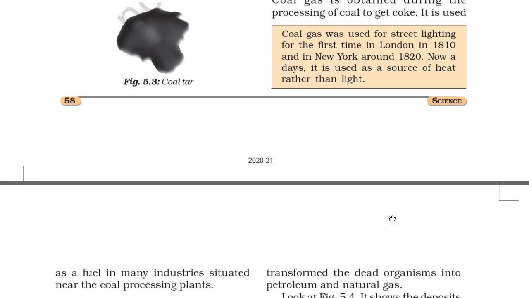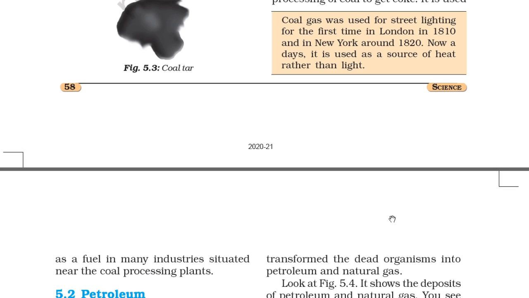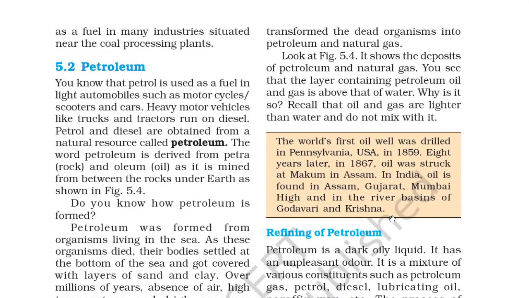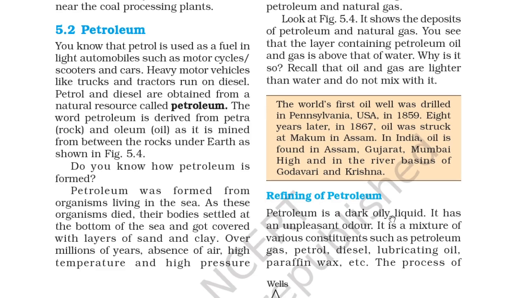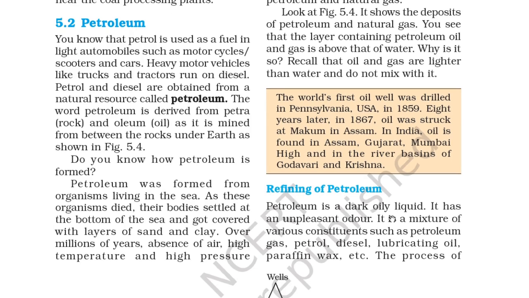Coal gas was used for street lighting for the first time in London in 1810 and in New York around 1820. Nowadays, it is used as a source of heat rather than light. Petroleum. So you know that petrol is used as a fuel in light automobiles such as motorcycles, scooters and cars. Heavy motor vehicles like trucks and tractors run on diesel.